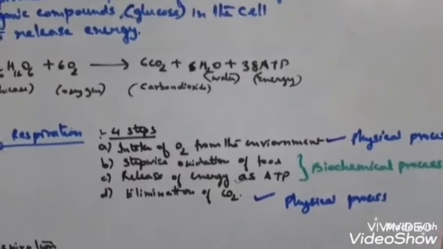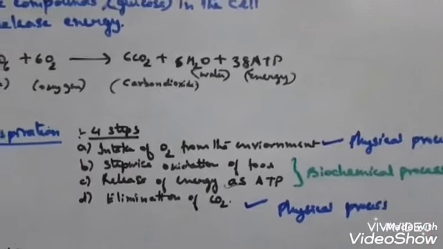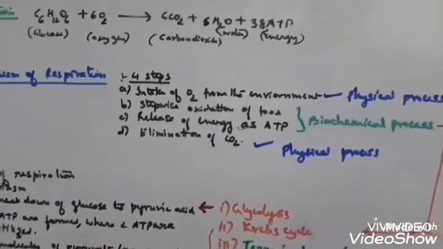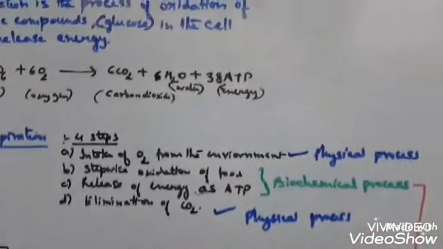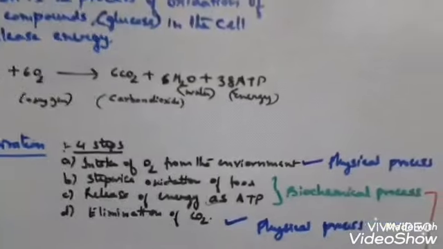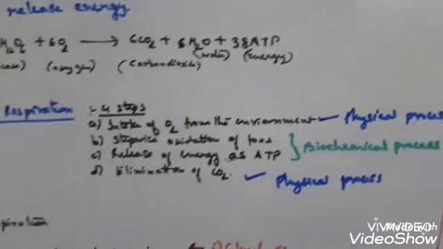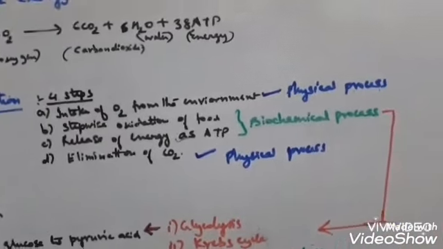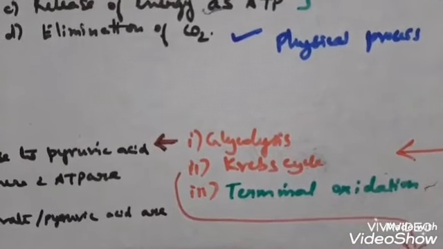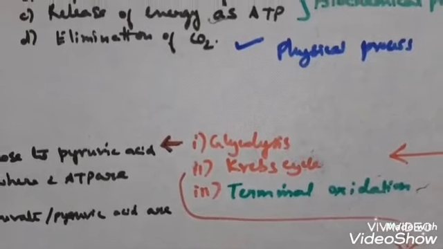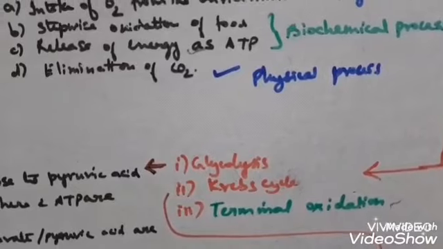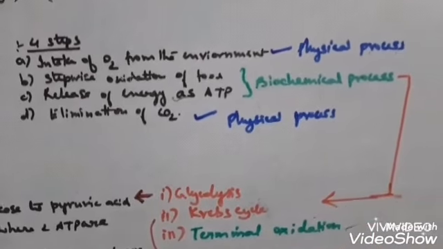Now let me discuss the oxidation of food. In oxidation of food, there are 3 steps: glycolysis, Krebs cycle, and terminal oxidation. These are the 3 steps of respiration, that is the oxidation of food.